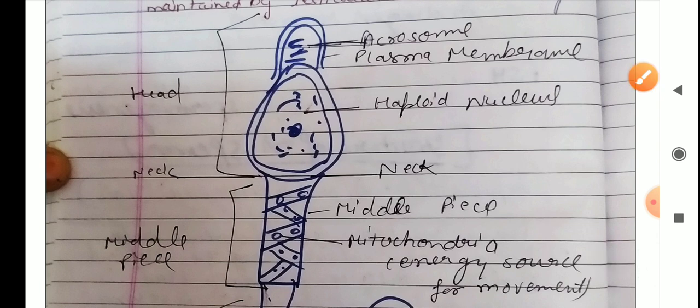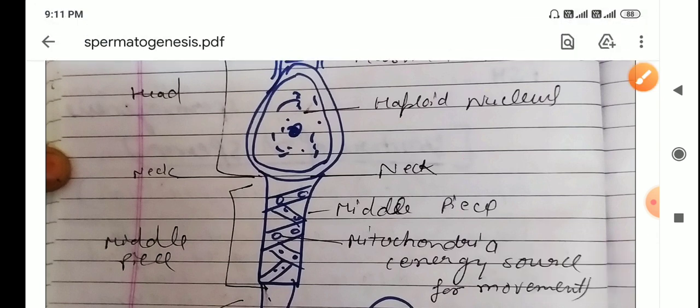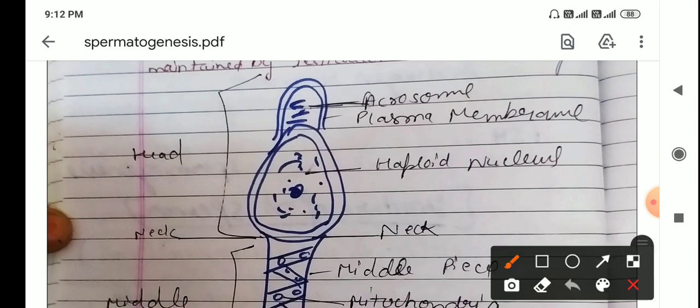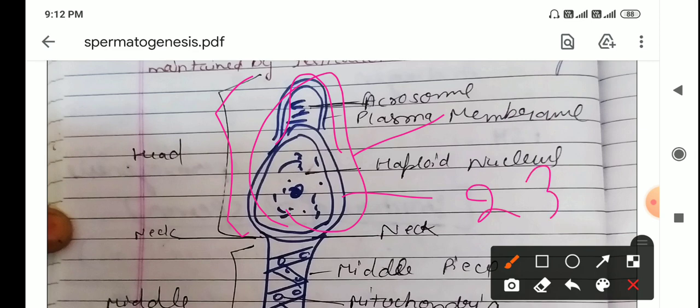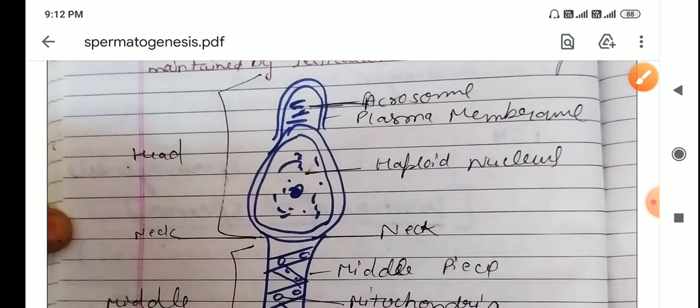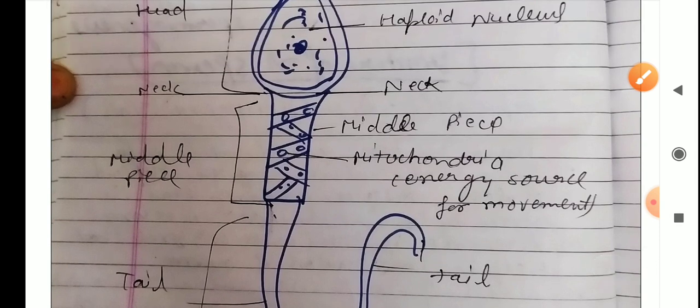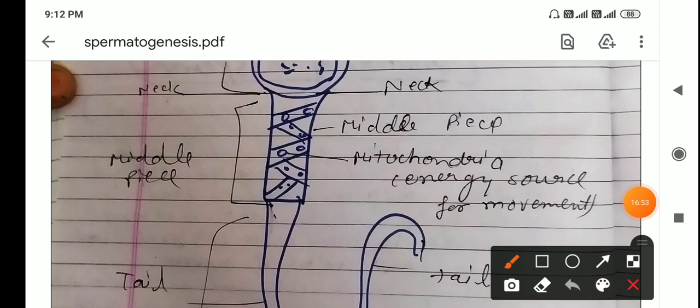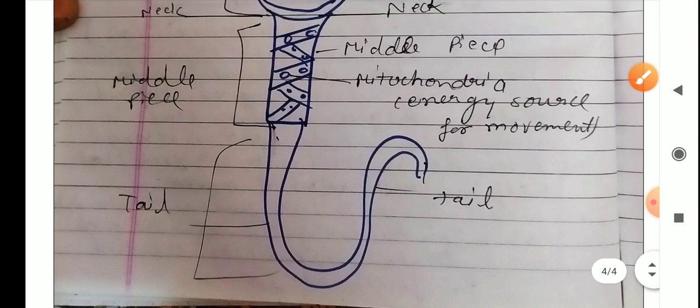So this is the structure of a sperm. You can see here the head region of the sperm. There is a cap-like structure called the acrosome, filled with digestive enzymes. There is an envelope of plasma membrane covering it. There is a haploid nucleus containing 23 chromosomes. This is the neck region, and this is the middle piece, the middle portion of its body, in which several mitochondria are present. Mitochondria produce energy and provide it to the sperm for its motility. This is the last part, the tail.